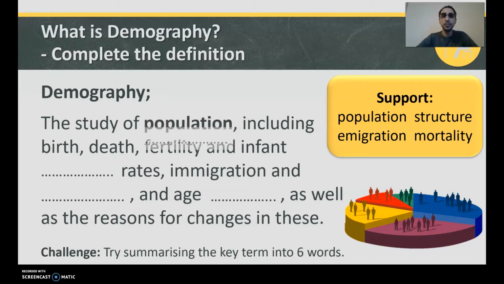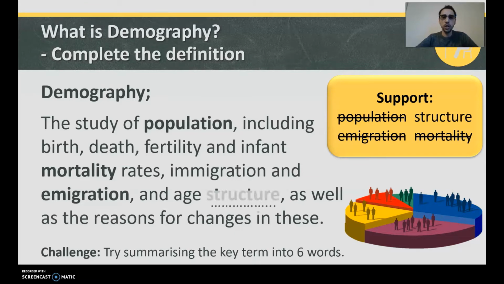The study of population, good, including birth, death, fertility, and infant what rates? Infant mortality rates. Yes, that's when a child dies, usually before the age of 1. Immigration and emigration, and age structure, as well as the reasons for changes in these.